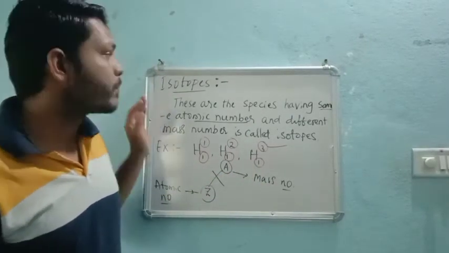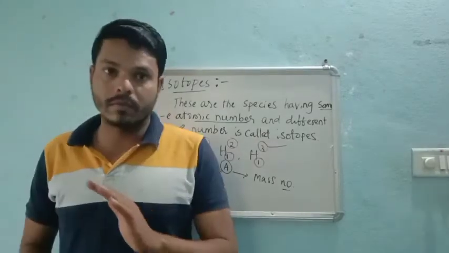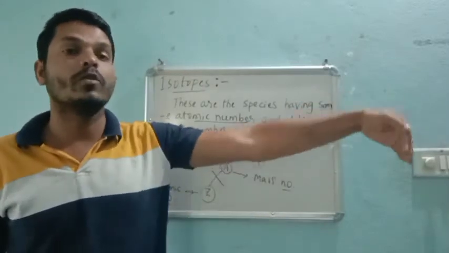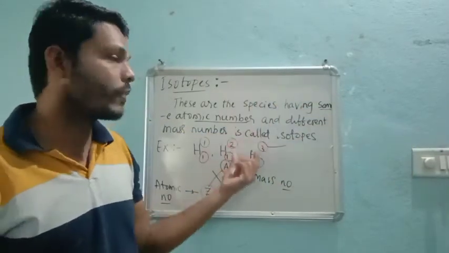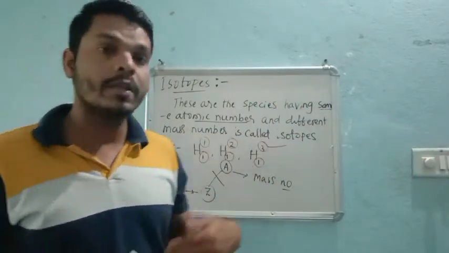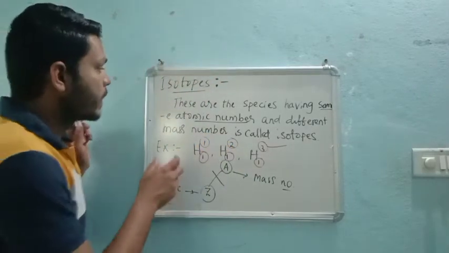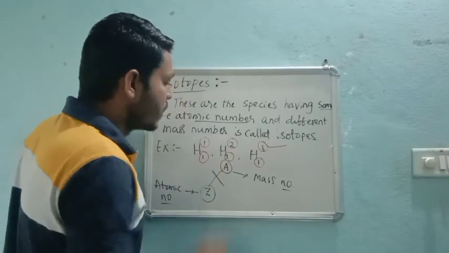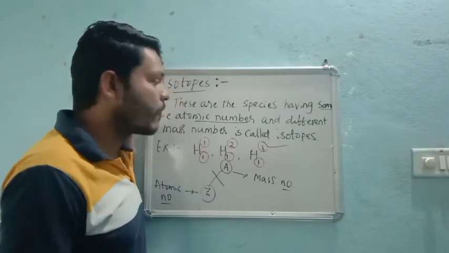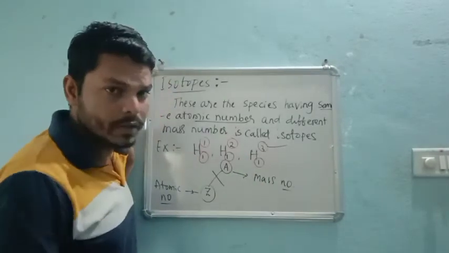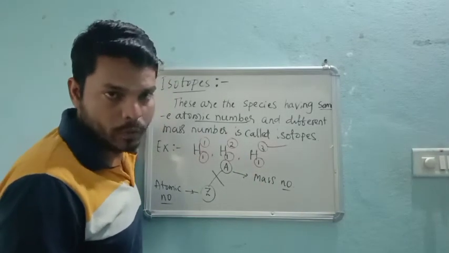Remember isotopes, because it is very important in some other concepts where it will come directly. These are the isotopic forms. If you know the definition, then you know what an isotope is. These are species having the same atomic number but differing in their mass, and such chemical species are called isotopes.